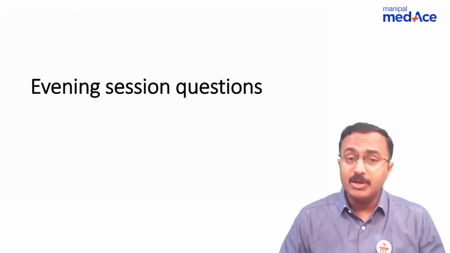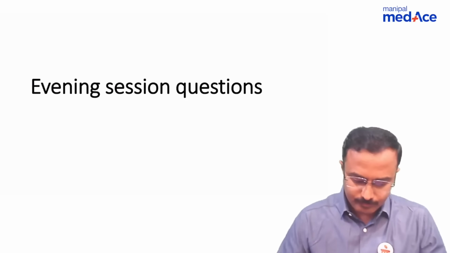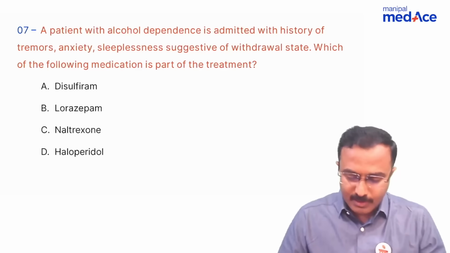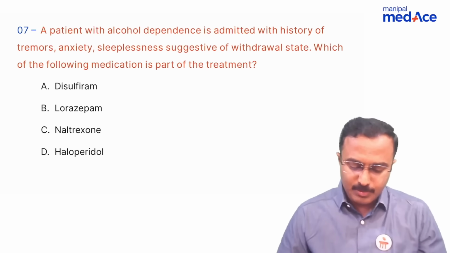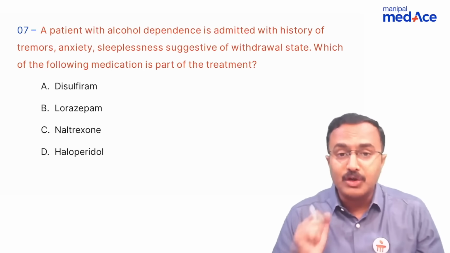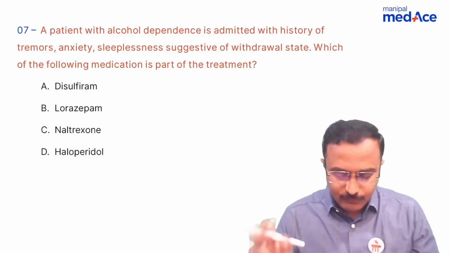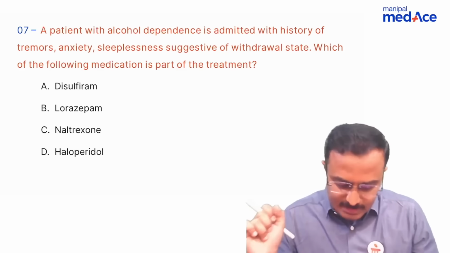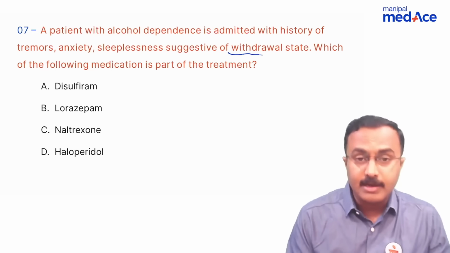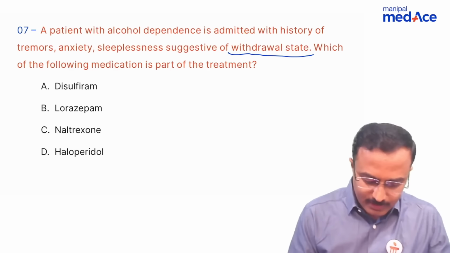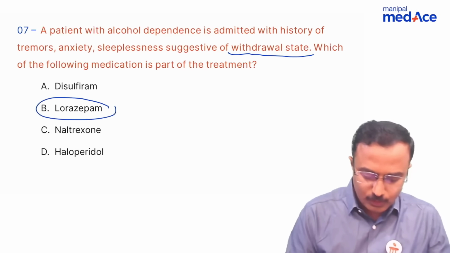Coming to the evening session questions. A patient with alcohol dependence is admitted with a history of tremors, anxiety, sleeplessness, suggestive of withdrawal state. Which of the following medication is part of the treatment? Remember, it is the withdrawal state. So the right answer is lorazepam.